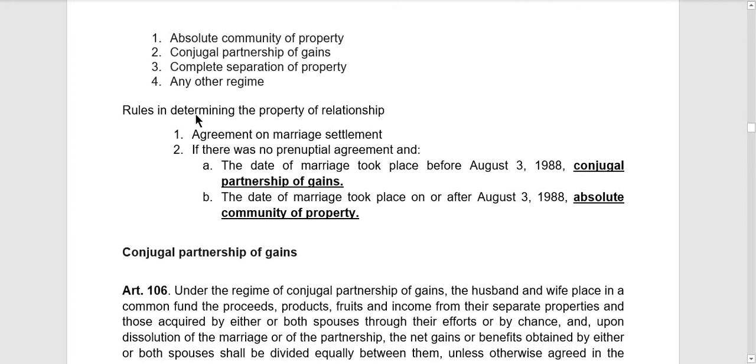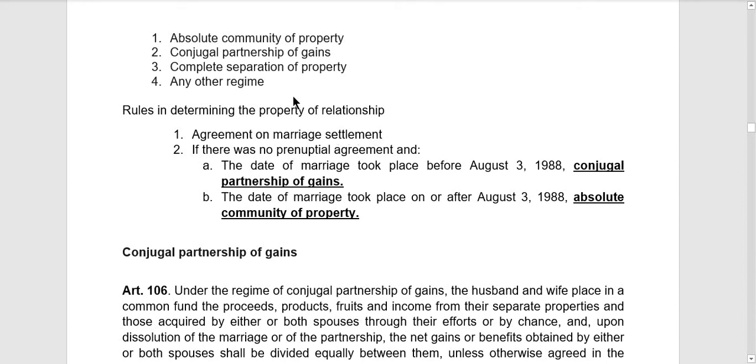So, depende kung ano yung agreement nila on their marriage settlement. Or ito yung tinatawag natin na pre-nuptial agreement. Okay, whatever is their agreement as to whoever owns a particular property shall be followed kapag meron silang agreement on marriage settlement. Okay? Or in their marriage settlement. Or again, yung prenuptial agreement.